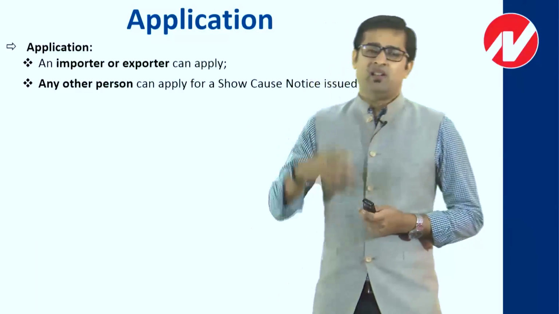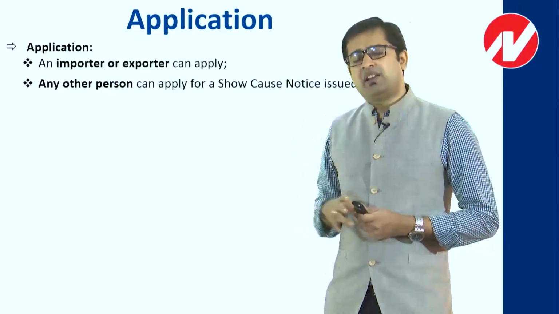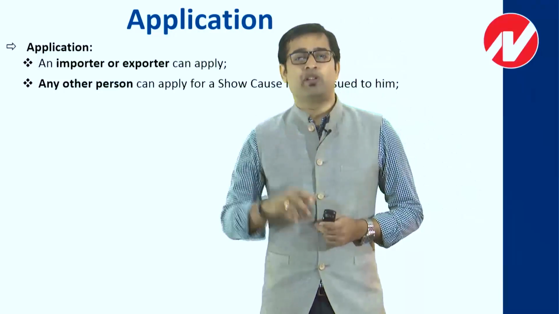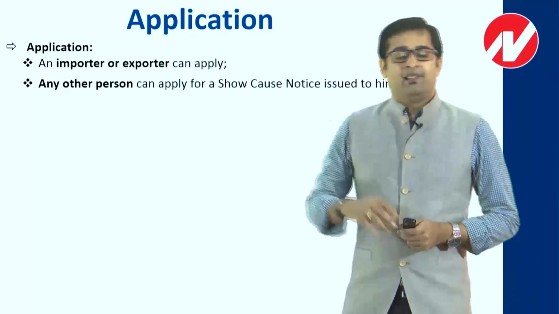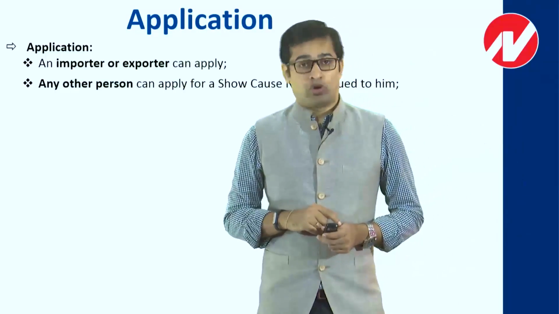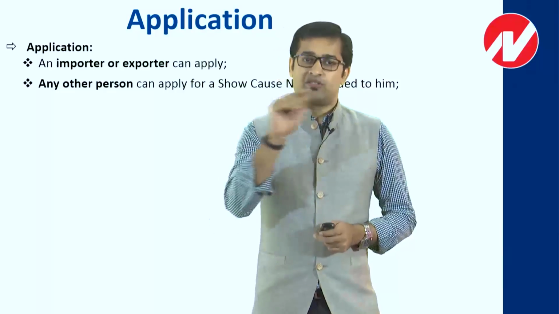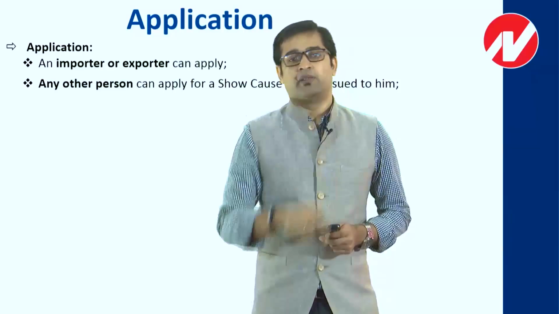I think in earlier days we were calling it clearing and forwarding agent. Then I think it was renamed as CHA, which is custom house agent, and I think the revised name today is custom broker. Now basically what is the point over here? Let's say a person is doing an illegal import or export. So obviously whenever he is doing an illegal import or export, he is committing a violation, and I, being his clearing and forwarding agent, am helping him.